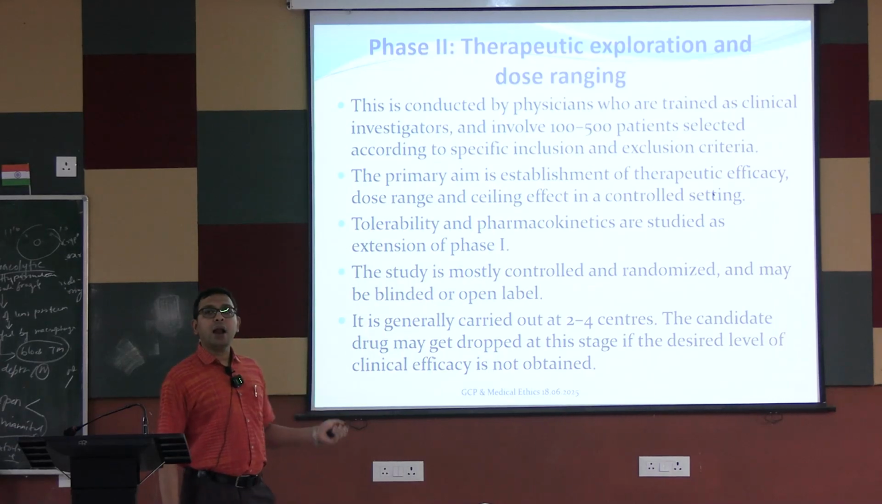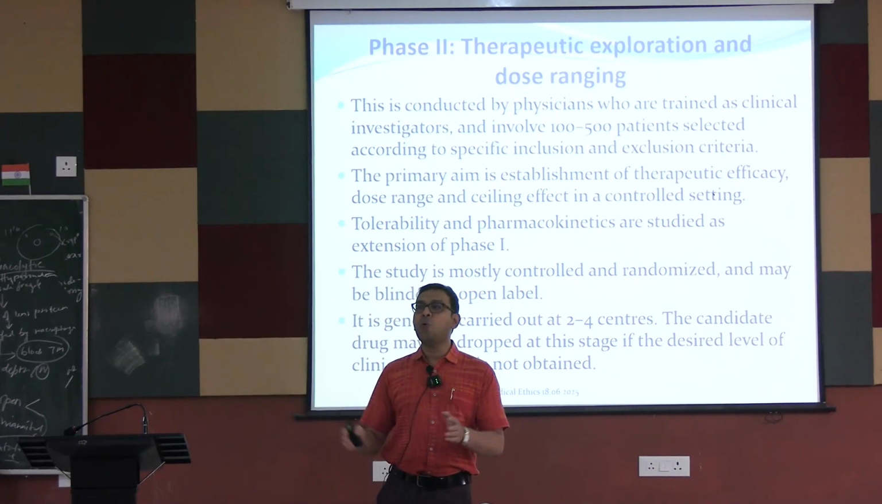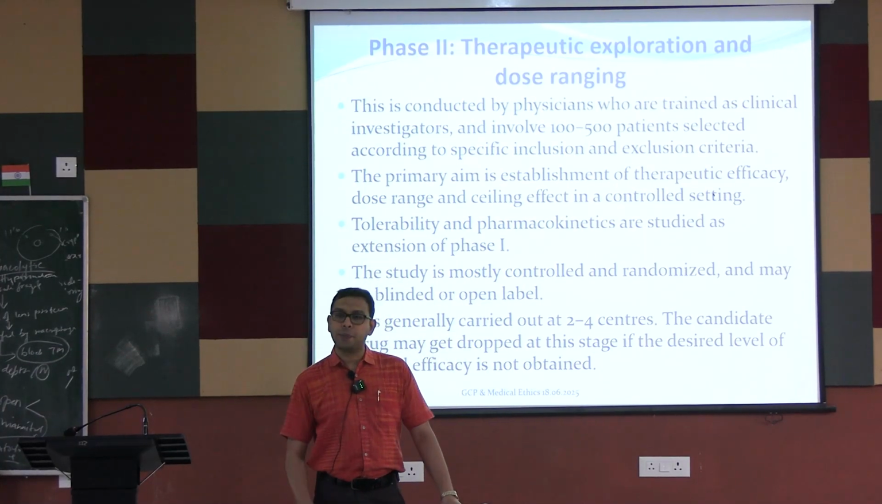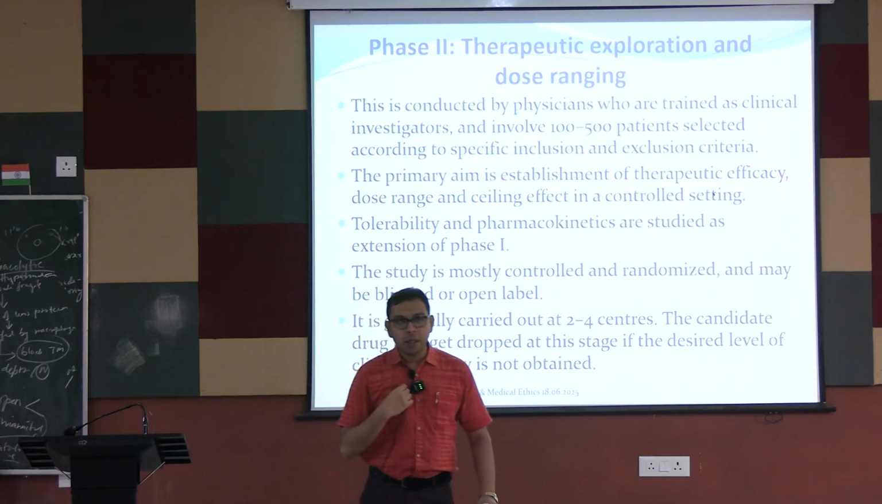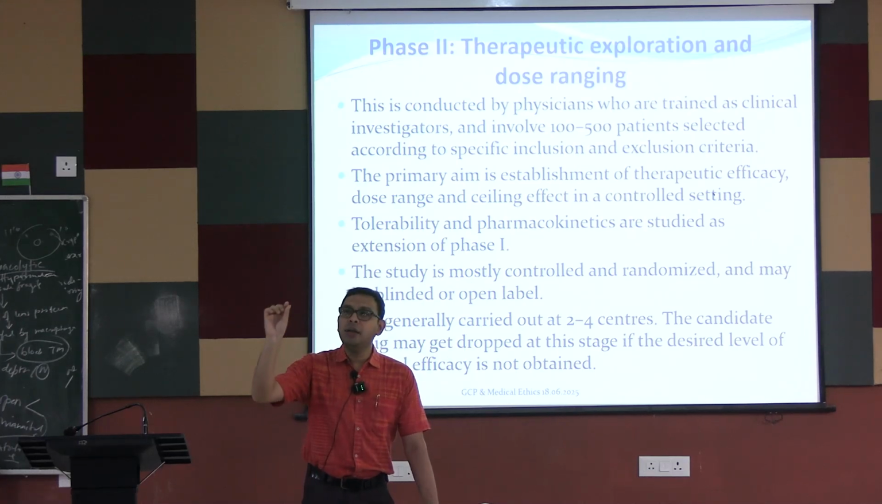And it may be blinded or open label. Blinded means the investigator or those who are analyzing also do not know which drug is given to which participant. The participant also does not know. For example, if I am a participant, I am taking a white pill as a trial participant. I do not know whether this pill contains the newer drug, or a standard drug, or some placebo, that is no drug at all.